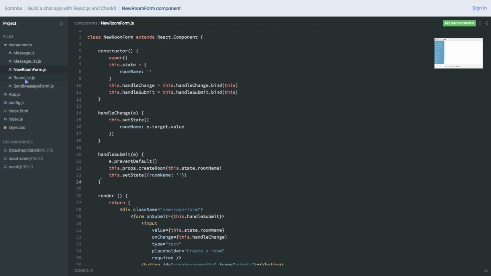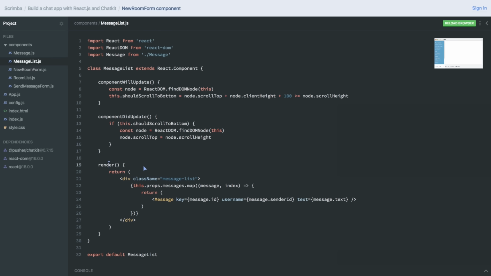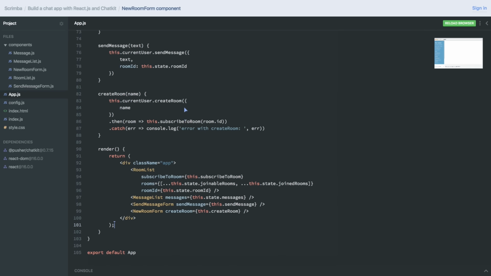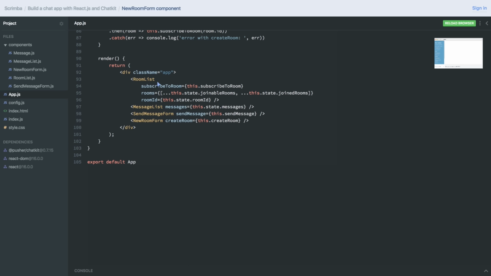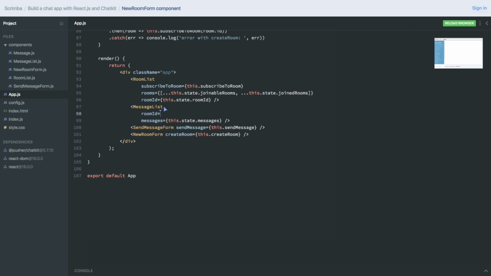So to fix this, we'll first head over to the message list. And here in the render method, we want to check if we actually have chosen a room. So then we need to pass down the room ID like this.